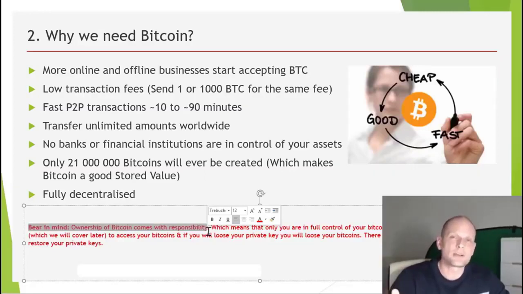But if you lose that private key, you will never ever be able to access your Bitcoin again, and there is no help, there is no restoration process, there is nothing. Once you have lost your private key, nobody will ever get that Bitcoin. It will stay on blockchain technology forever, and nobody will have access to that Bitcoin. This is very important to understand when you are dealing with this, because with this freedom comes responsibility of you